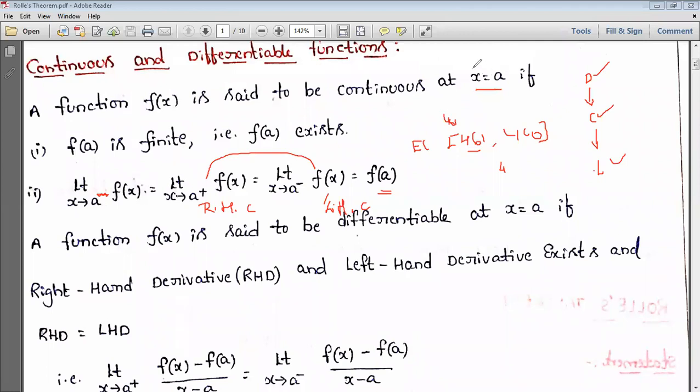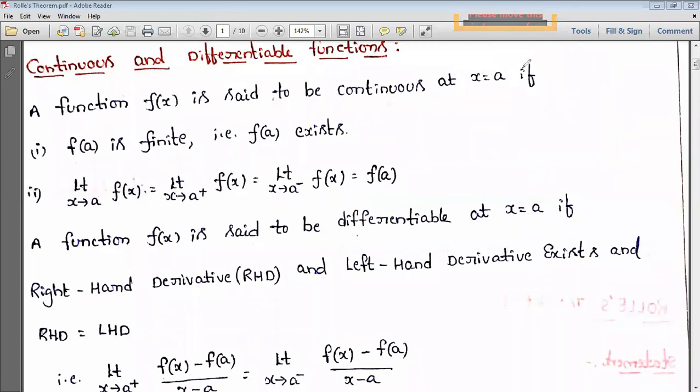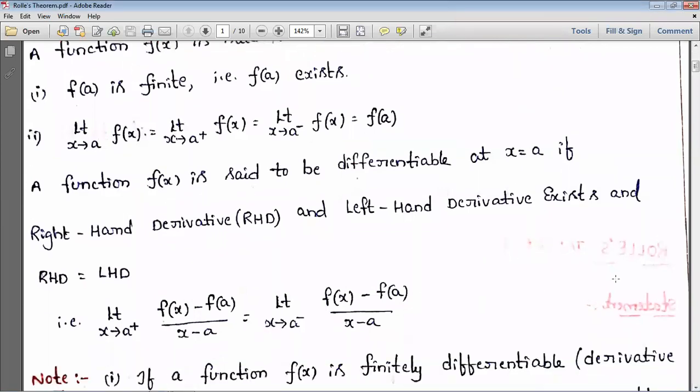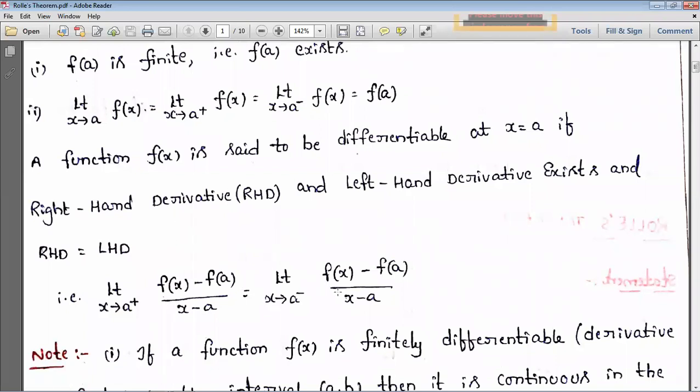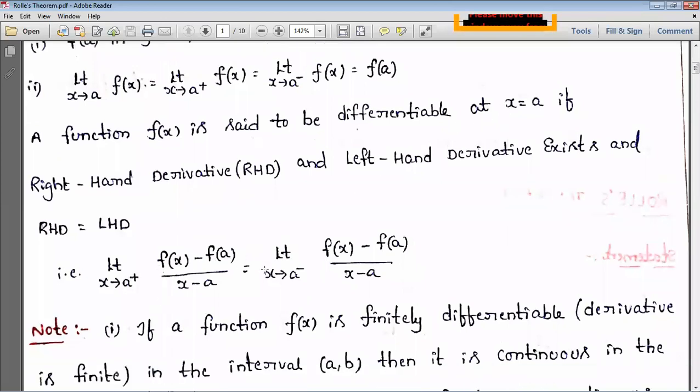Okay, so continuous. Next we are going to see differentiable, and here also we have the left hand derivative and right hand derivative. If those two are equal, then we'll say that the function is derivable or differentiable at a point x equal to a. So what is the formula we are using? Limit x tends to a minus, f of x minus f of a by x minus a.